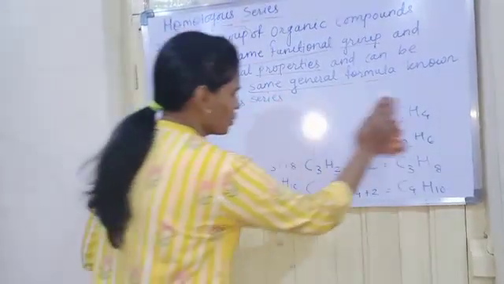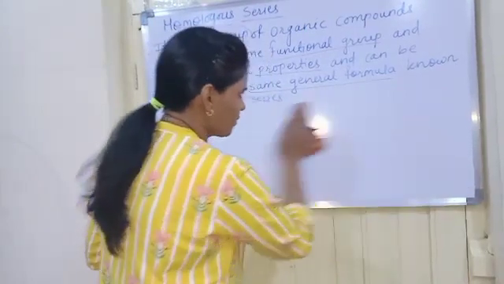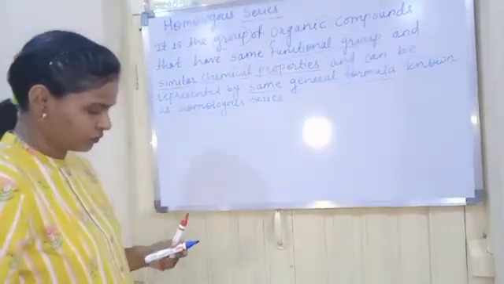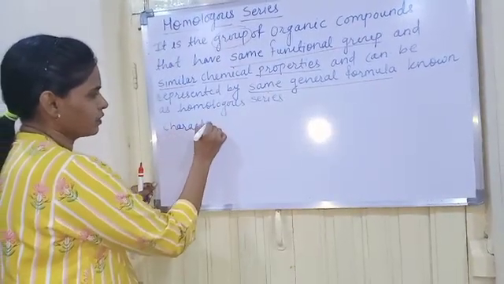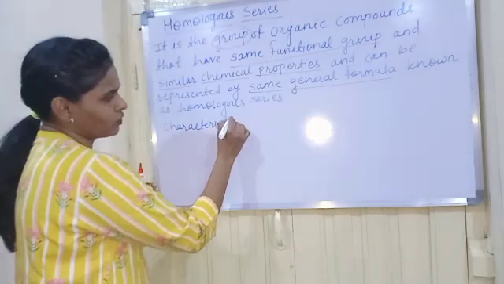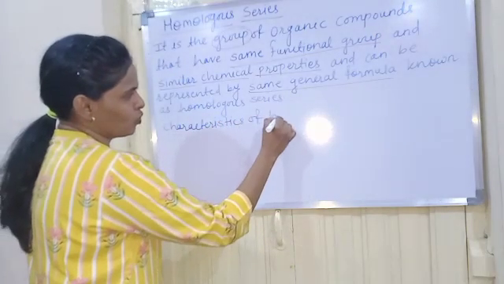Now let us see the general characteristics of homologous series.